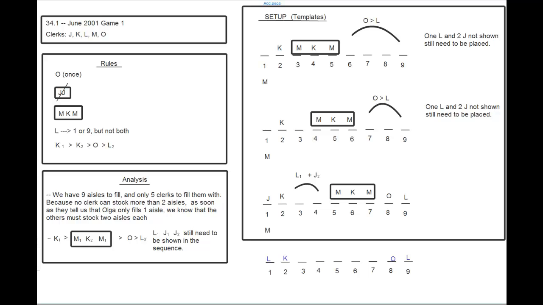One piece of advice on this game, and other games like this, where you basically have fewer variables than you have spaces, is to make sure that you're able to think clearly before you really get into the questions about what the possibilities for the distribution are. And when I say distribution, in this particular case, what I mean is how many times each variable is going to go. We didn't have to think very hard about it this time, and that was a good thing. We did have to think a little harder about how the MKM block can be placed, but at least we had the distribution out of the way. In some cases it's not as easy, but whether it's easy or difficult, you do need to think about it before you get to the questions whenever you have fewer variables than spaces.